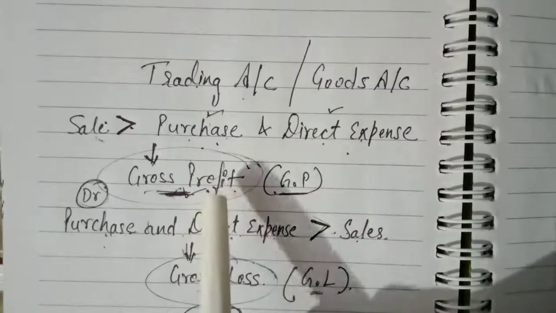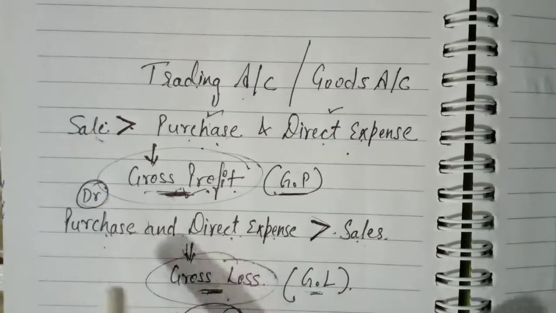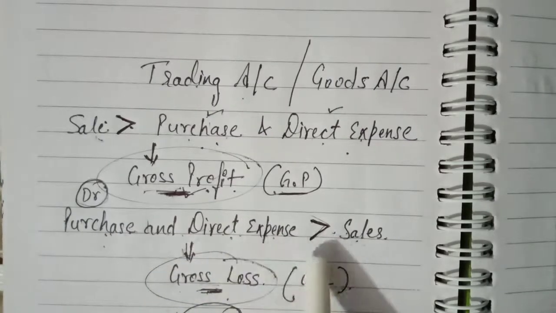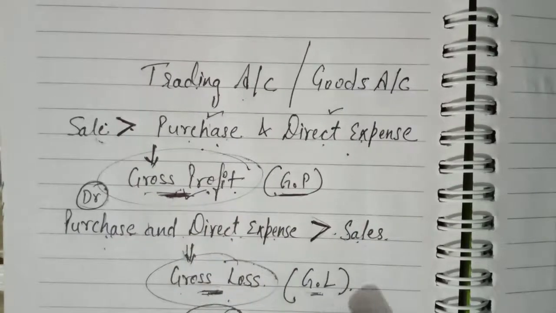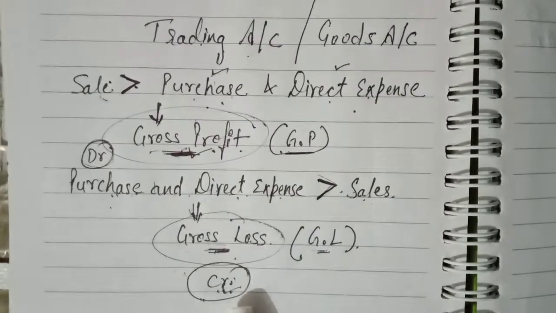It will always come on the debit side of the trading account. Now, second aspect: if purchase and direct expenses exceed the sale, then there will be gross loss. The short form of gross loss is GL. This will always come on the credit side.